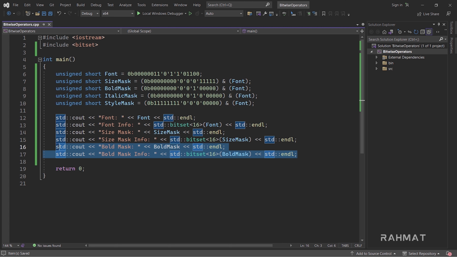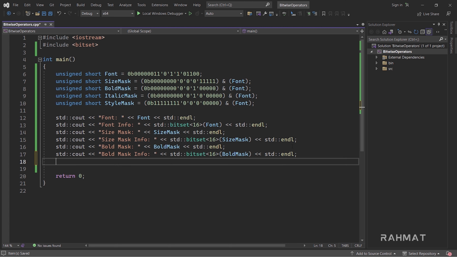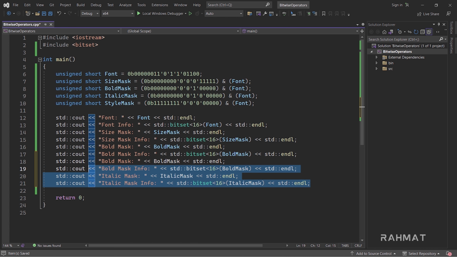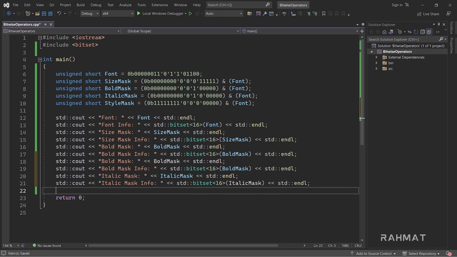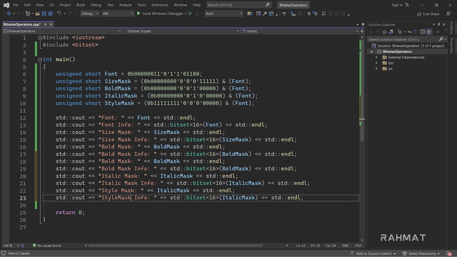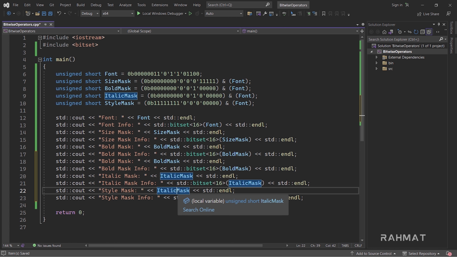Now we can store this information, like we can print it as well. Very simple. Let's say this is italic mask, and this would be italic mask information. I'll just print italic mask right there. Let's copy this one more time and paste it again. This time it would be for style mask, and this is style mask information or binary.